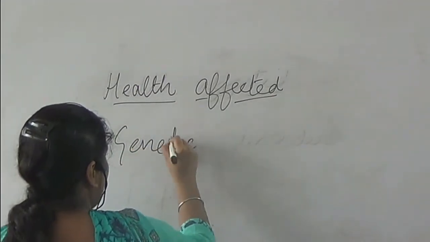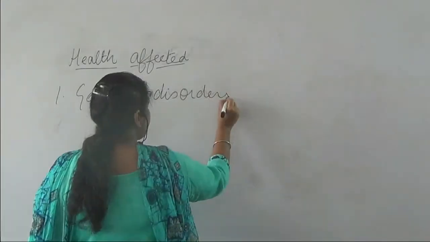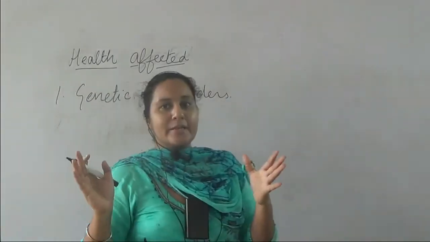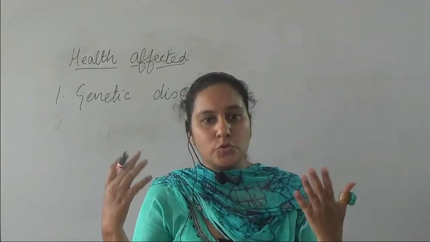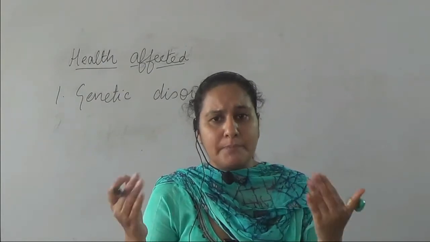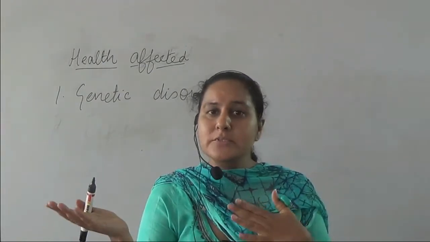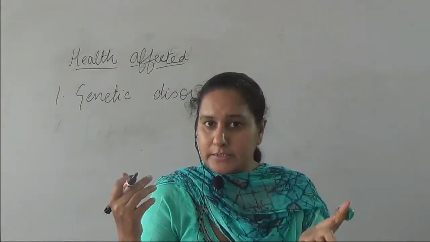Before starting genetic disorders, we will study what is genetics. Genetics means the things that we inherit from our parents and pass to the offspring. Anything that we get from our parents and that passes to the offspring is known as genetics. These are the inheritable characters.